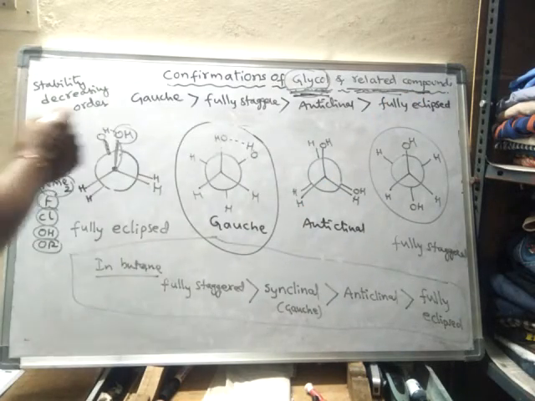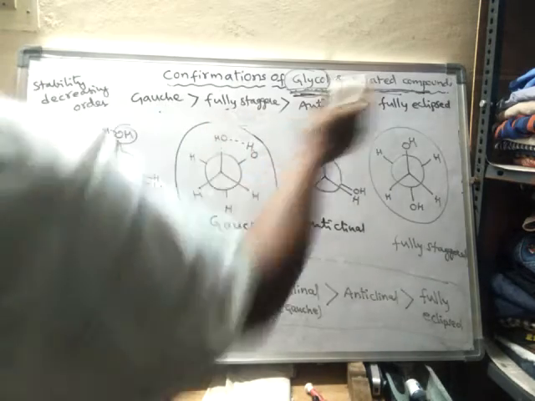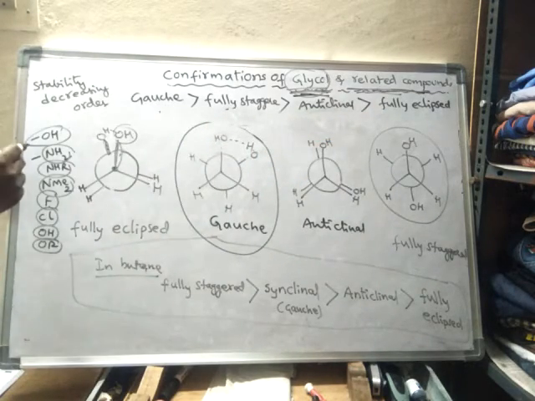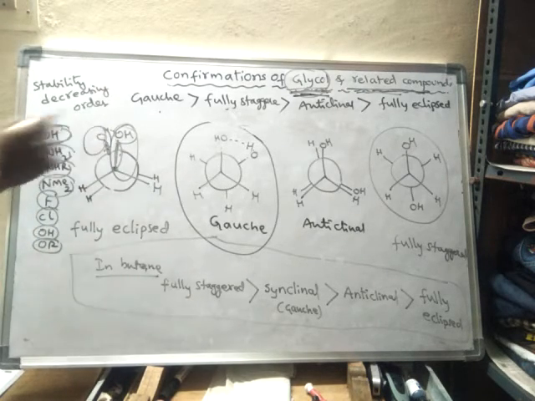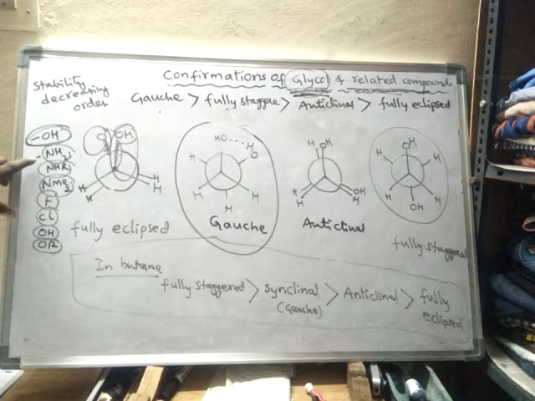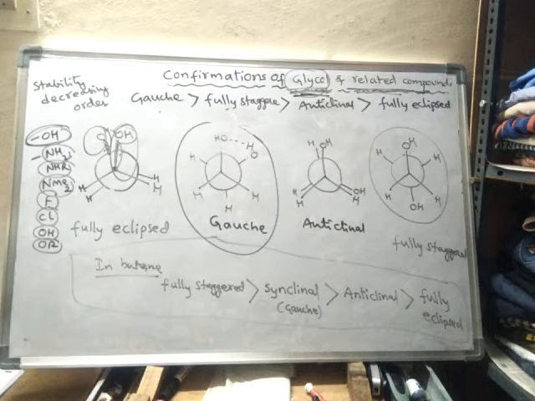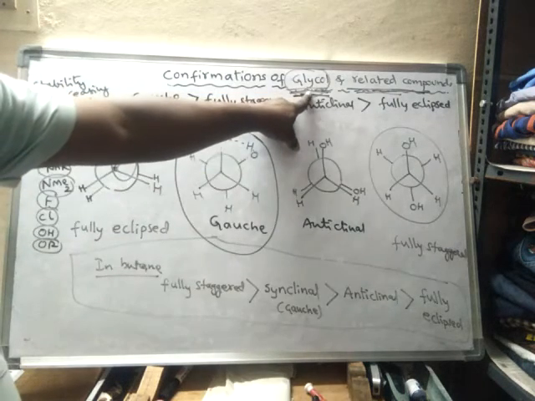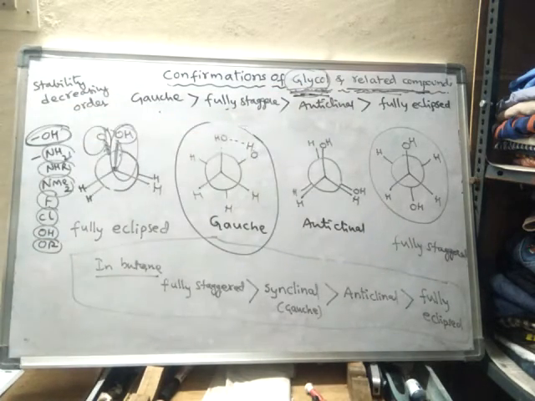In those compounds, what happens? The order of stability will be in this fashion. This OH is present on one carbon, and on the second carbon, either NH2, or NHR, or NMe2, dimethylamine, or fluorine, or chlorine, or OH, or OR. If they are present, then they are said to be glycol compounds or glycol related compounds. In those compounds, the order of stability will be like this.